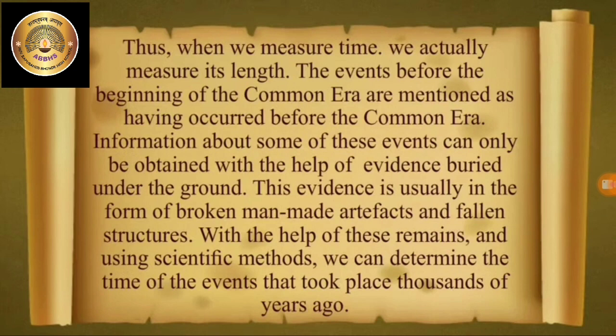This evidence is usually in the form of broken man-made artifacts and fallen structures. With the help of these remains and using scientific methods, we can determine the time of the events that took place thousands of years ago.